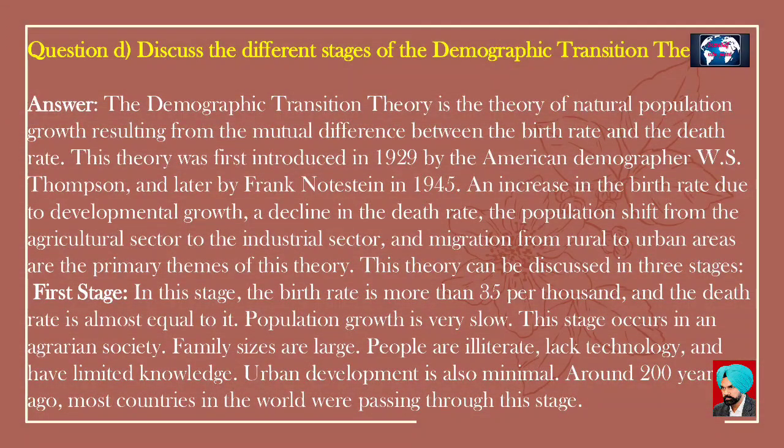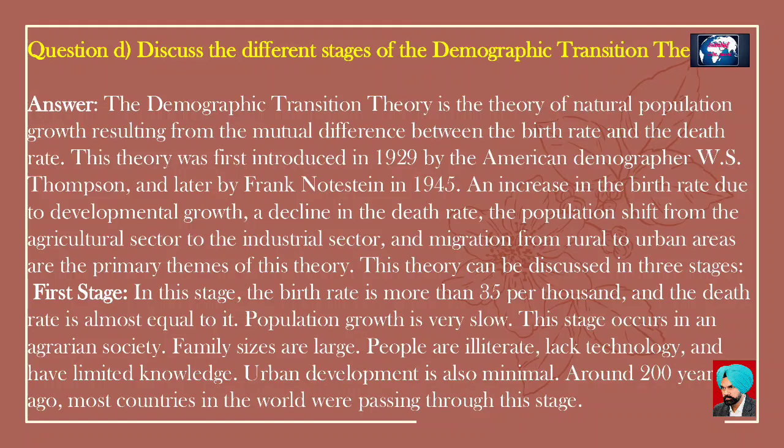Question D. Discuss the different stages of the demographic transition theory. Answer: the demographic transition theory is the theory of natural population growth resulting from the mutual difference between the birth rate and the death rate. This theory was first introduced in 1929 by the American demographer W.S. Thomson and later by Frank Notstein in 1945.